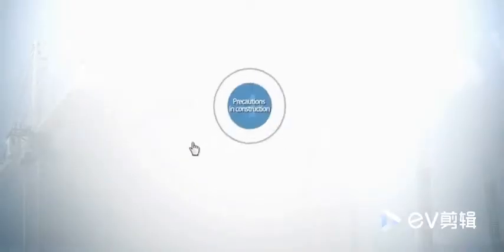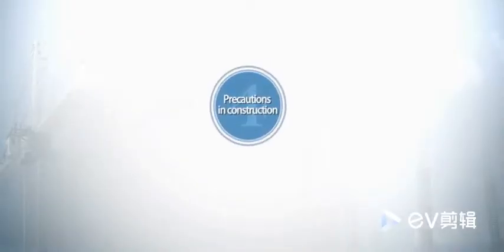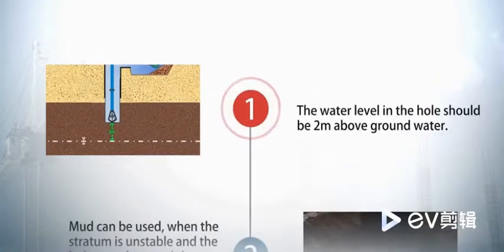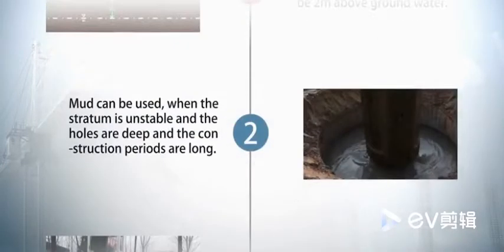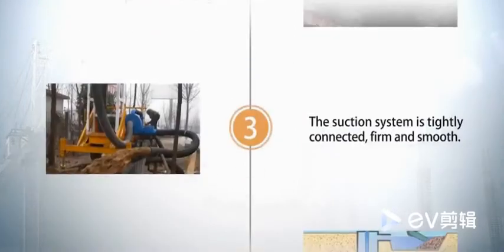4. Precautions in construction. The water level in the hole should be 2 meters above groundwater. Mud can be used when the stratum is unstable, the holes are deep and the construction periods are long. The suction system should be tightly connected, firm and smooth.